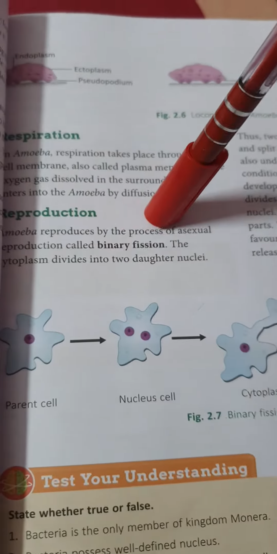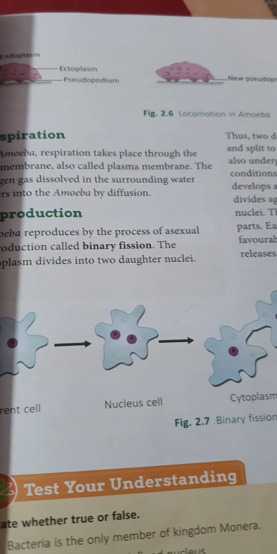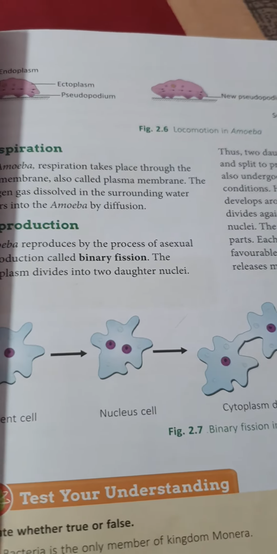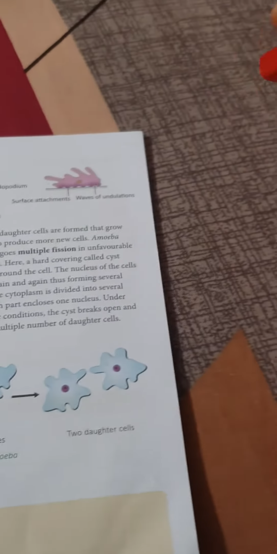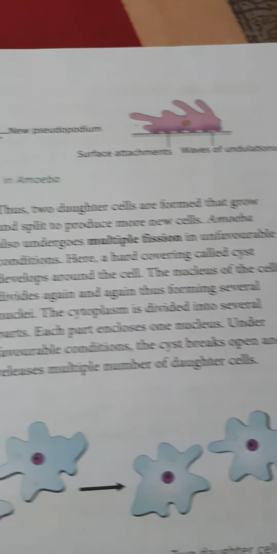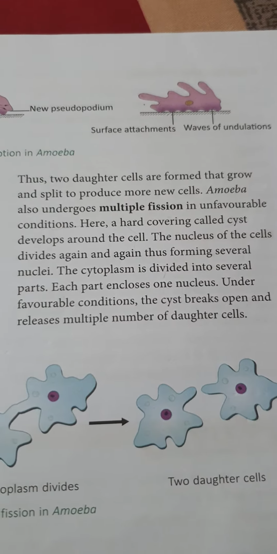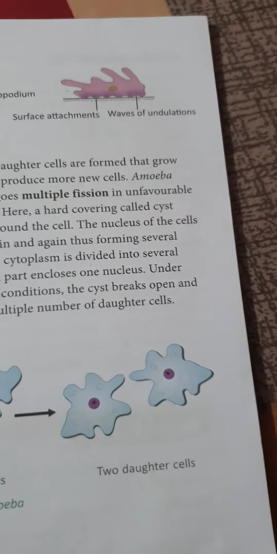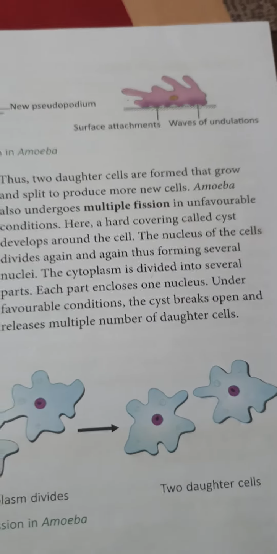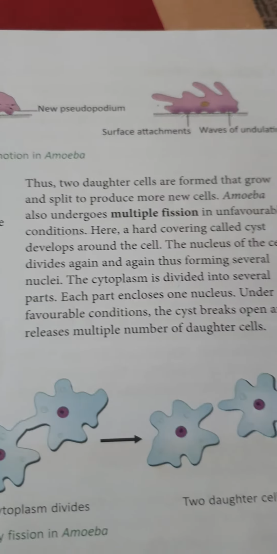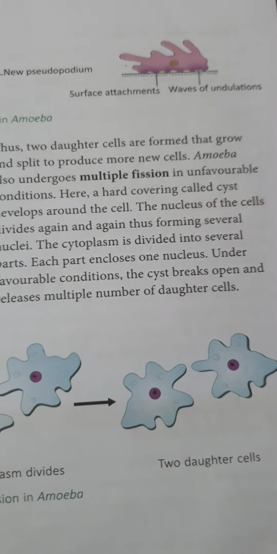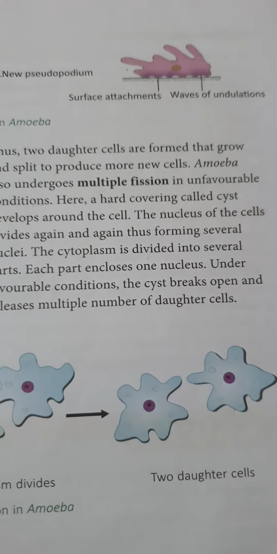After this comes the last topic, reproduction. Amoeba reproduces by the process of asexual reproduction called binary fission, in which the cytoplasm divides into two daughter nuclei. The two daughter cells that are formed grow and split to produce more new cells. Amoeba also undergoes multiple fission in unfavorable conditions. Here a hard covering called a cyst develops around the cell.